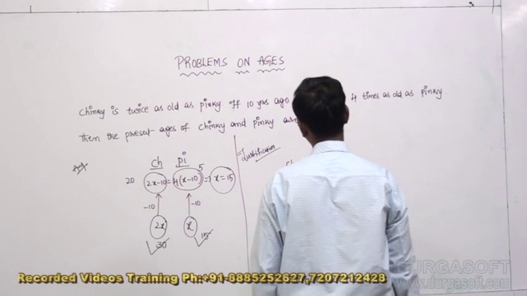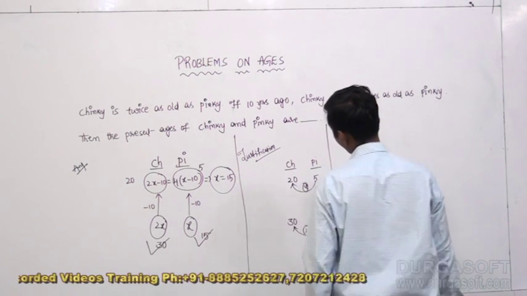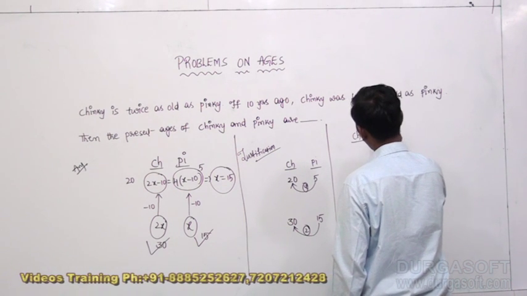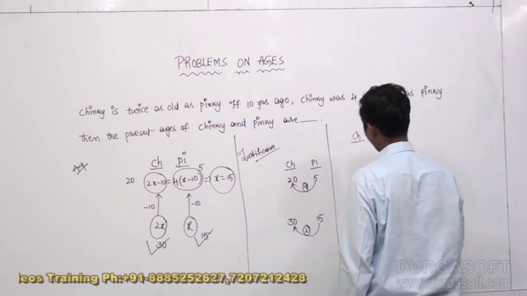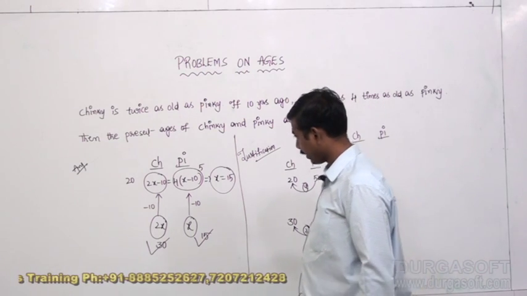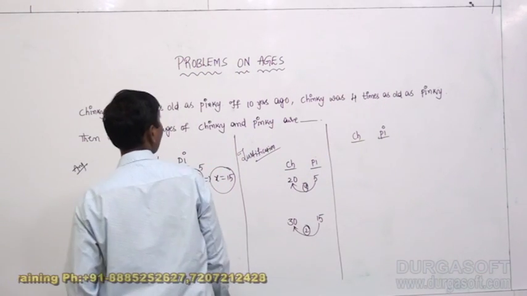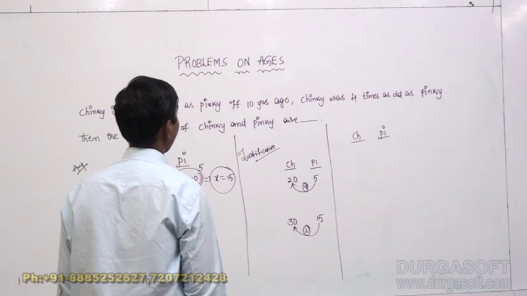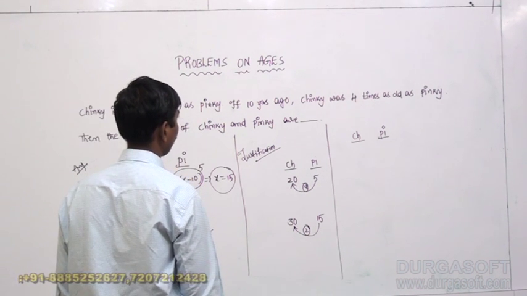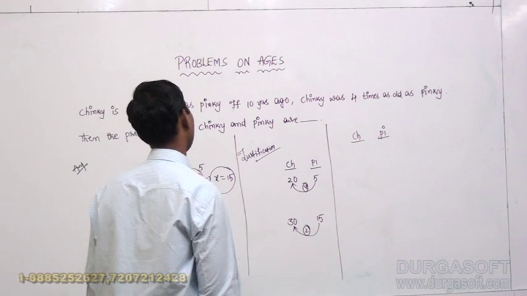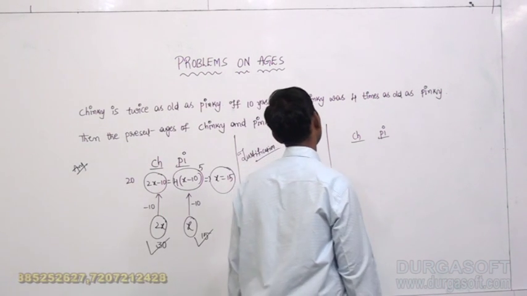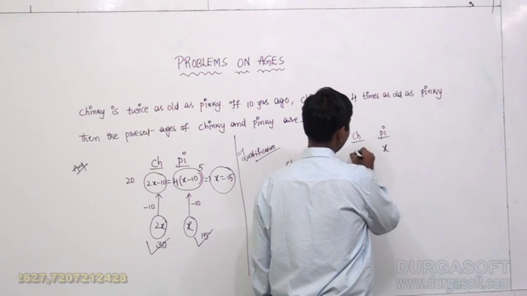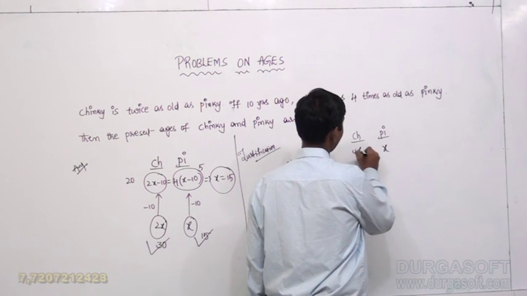When we go for the other method, Chinky and Pinky here: 10 years ago, Chinky was 4 times as old as Pinky. If I take the age of Pinky 10 years ago as x, then the age of Chinky was 4x.